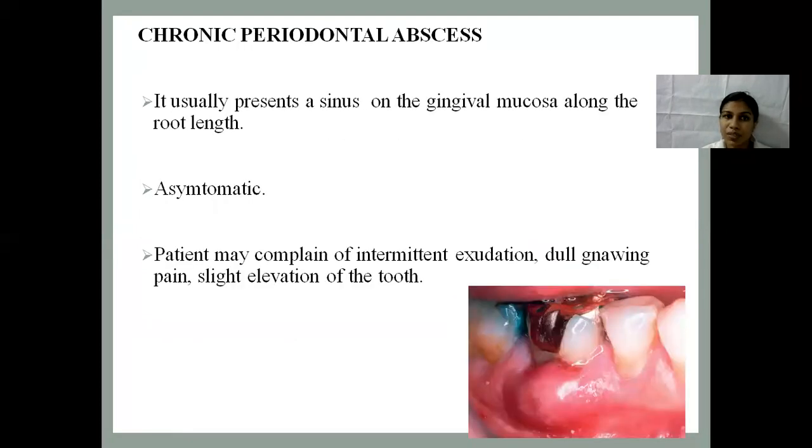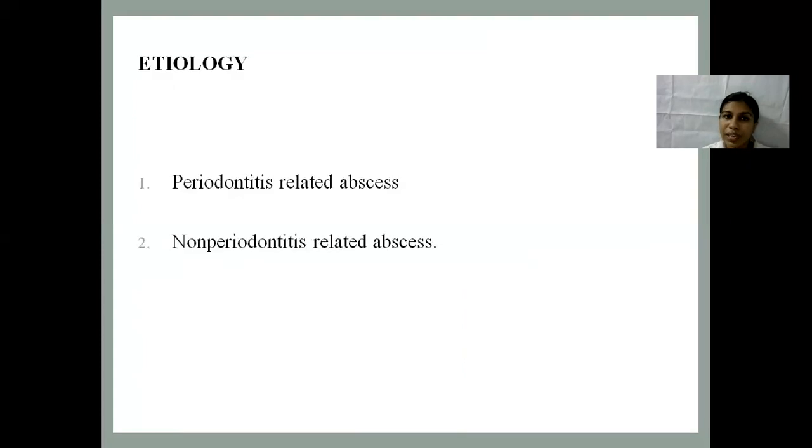Chronic periodontal abscess. It usually presents a sinus on the gingival mucosa along the root length, which is asymptomatic. The patient may complain of intermittent exudation, dull gnawing pain, and slight elevation of the tooth. Going to the etiology.